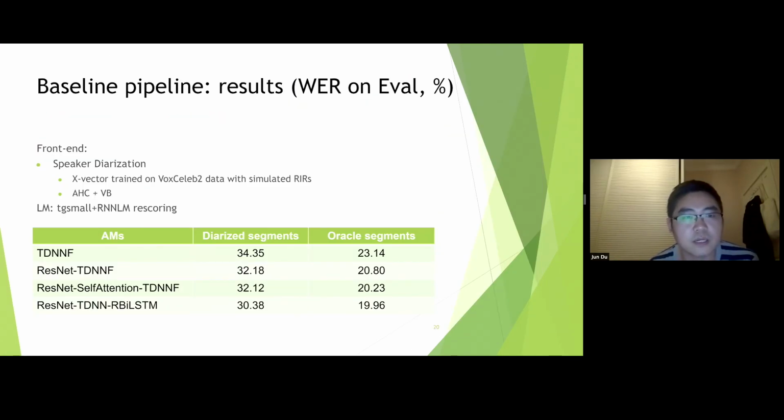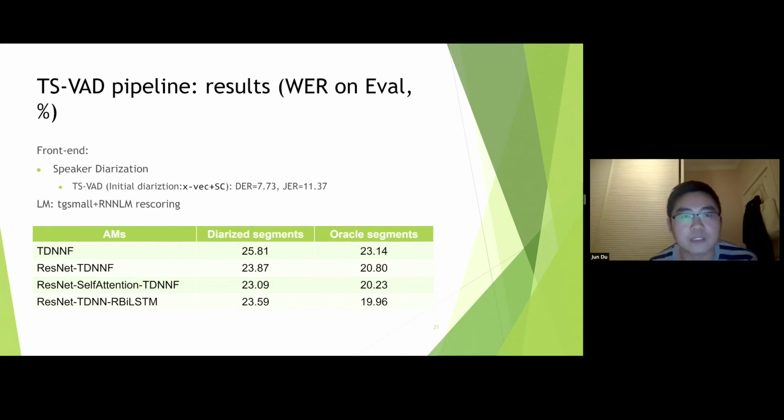This uses the baseline pipeline here. You can see that here we do not use TS-VAD. Just the baseline. We can see that all the three models can get better results, and the best one is the ResNet plus the TDNN plus the BLSTM setting. It gets the best result. Okay, next slide. On the next slide, we tested with TS-VAD.